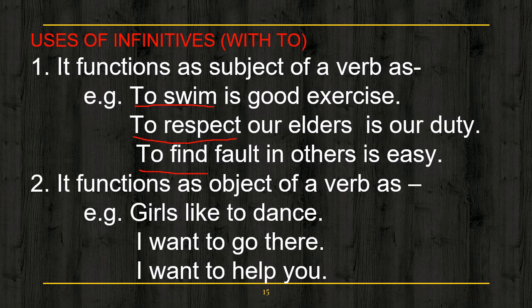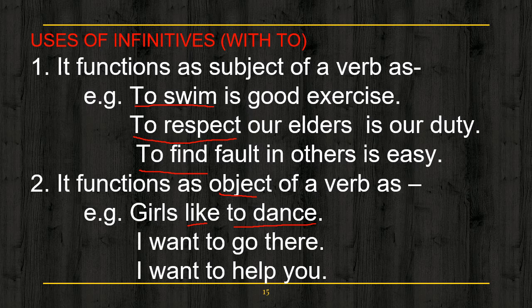Okay. See the second use. It functions as the object of a verb. It functions as the object of the verb in the sentence. For example, girls like to dance. Now in the sentence, to dance is an infinitive which is working as an object of the verb like. So infinitives also function as the object of a verb.